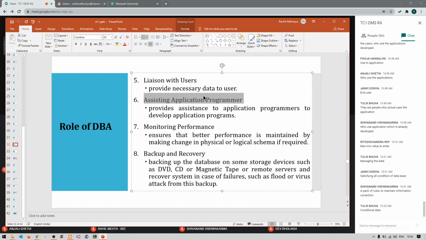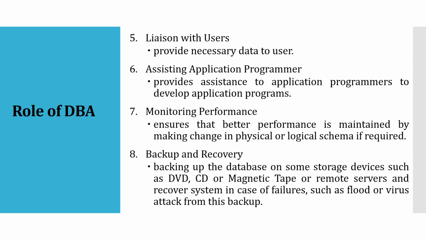And the last one is backup and recovery of the database. The database administrator has to regularly take the backup of the database, and whenever there is a failure in the database, he or she should be able to recover it. So these are some of the roles of the database administrator.